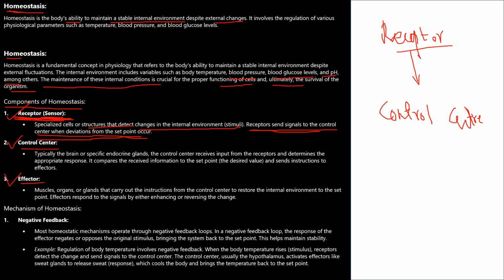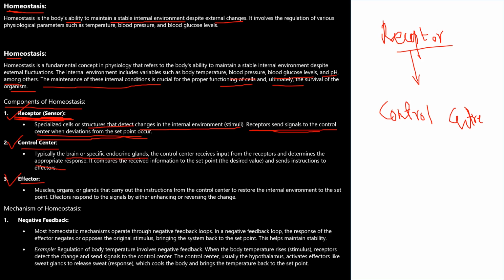The control center is typically the brain or specified endocrine glands. Ultimately the brain or endocrine glands will take the decision. The control center receives input from the receptors and determines the appropriate response. So here, students, basically our brain will take the decision on what to be done.